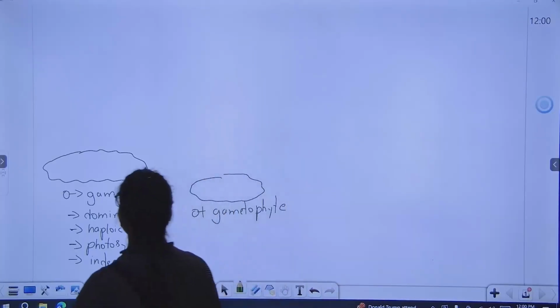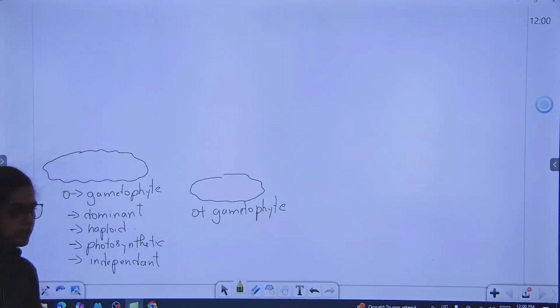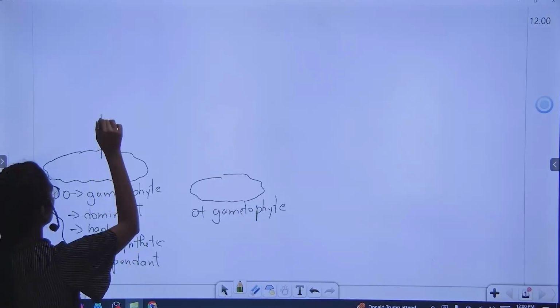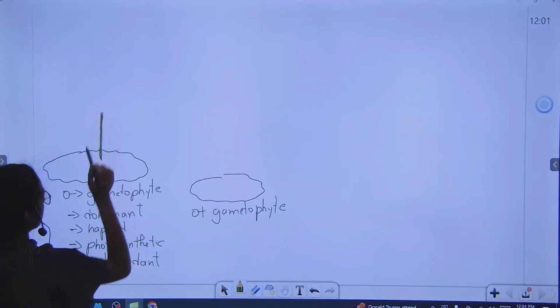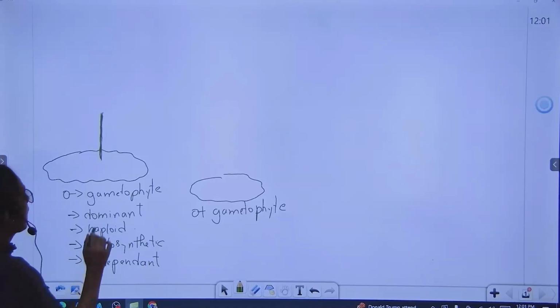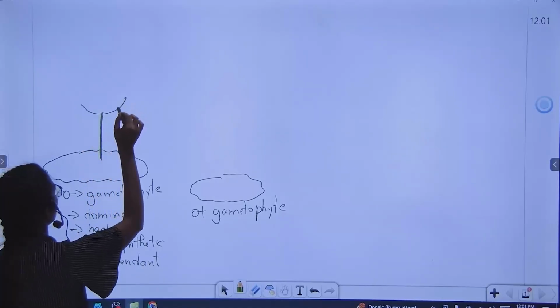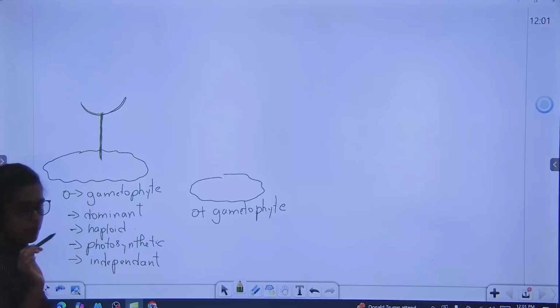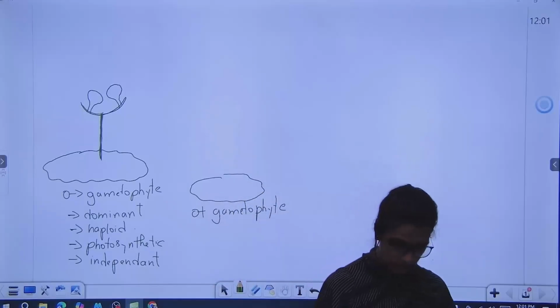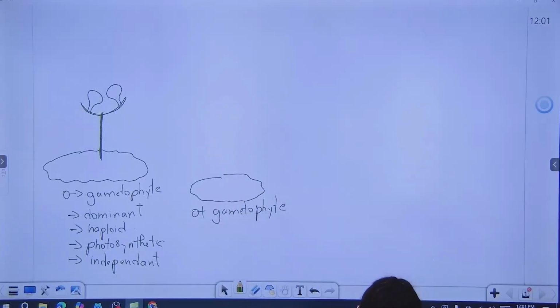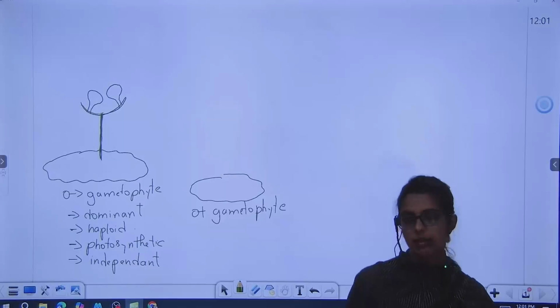When a male gametophyte is there, it is going to produce a kind of fruiting body, a stalk kind of structure, and on this stalk we will see the male reproductive structure, the male sex organ. Did I tell you about the male sex organ? What is the name of the male sex organ?